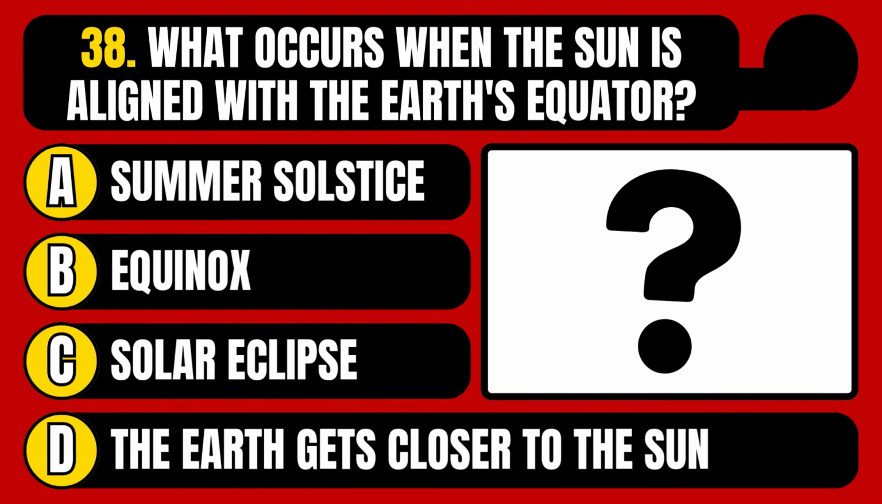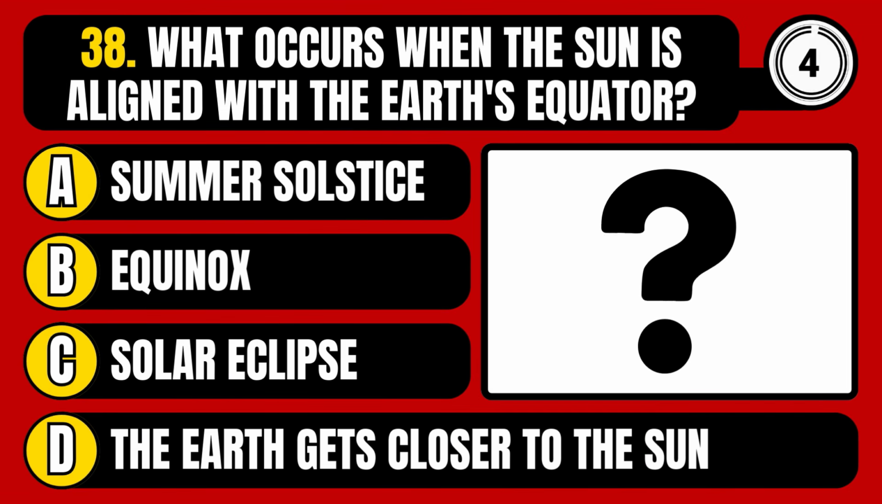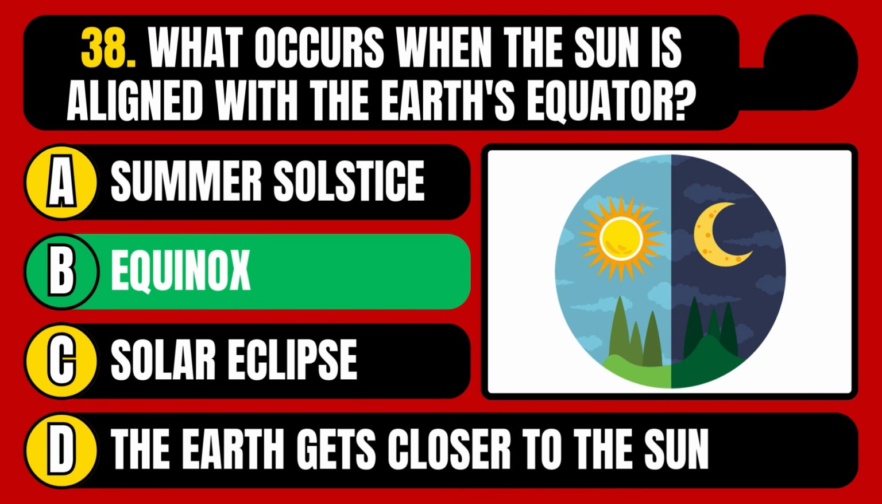What occurs when the sun is aligned with the Earth's equator? Summer solstice, equinox, solar eclipse, or the Earth gets closer to the sun? The correct answer is option B, equinox.